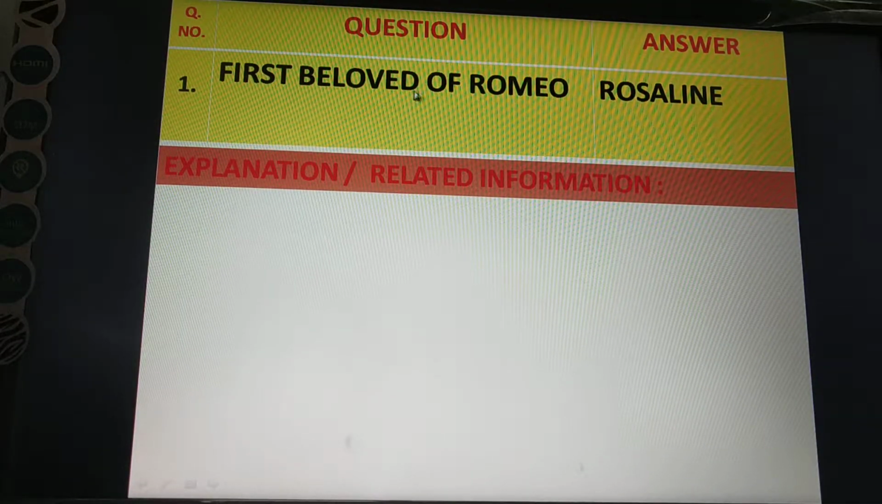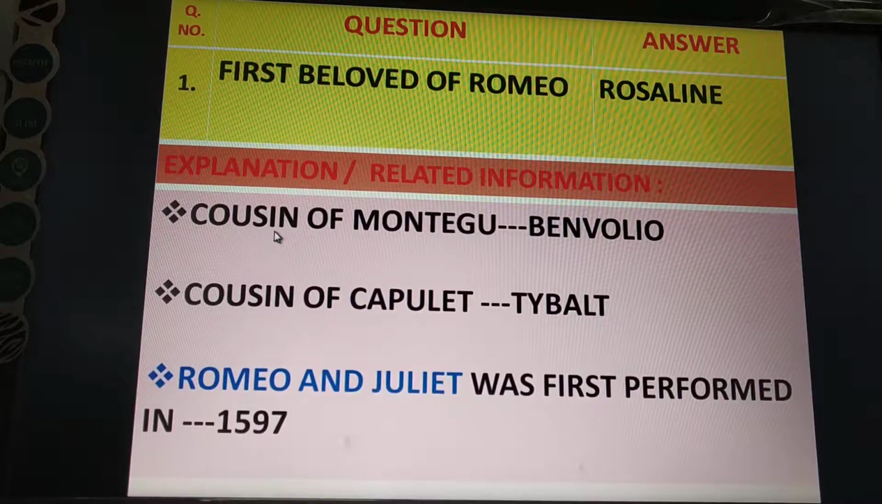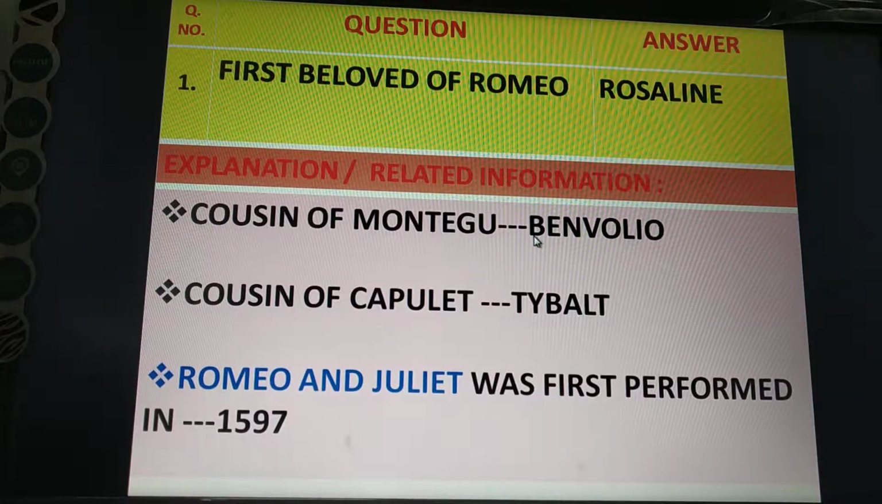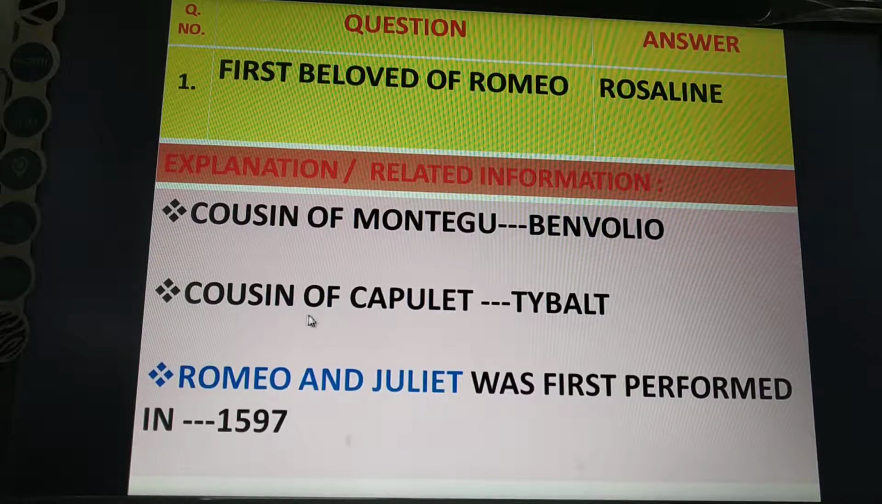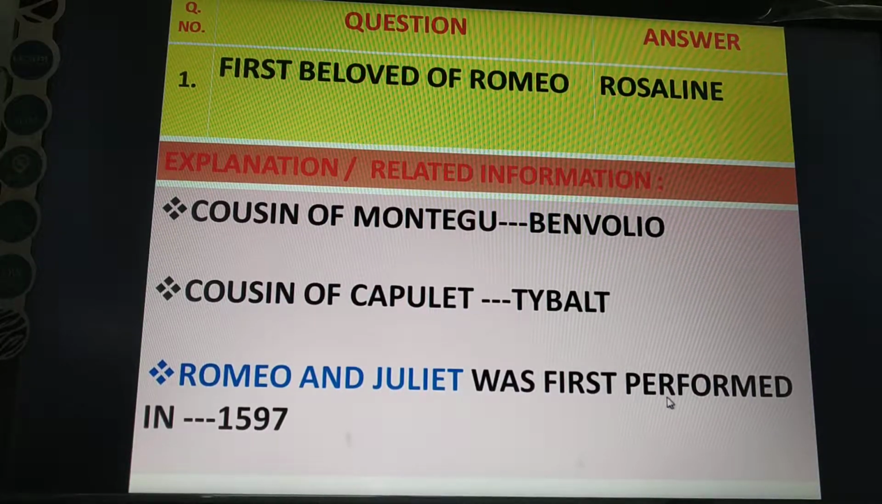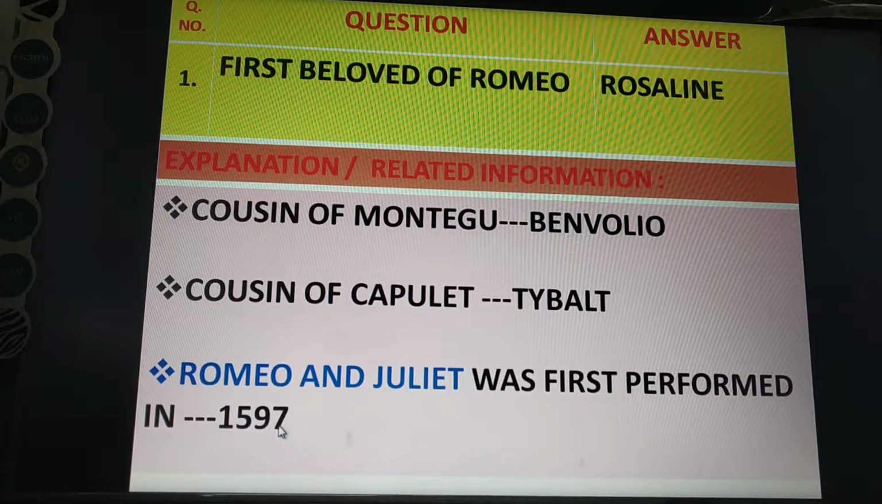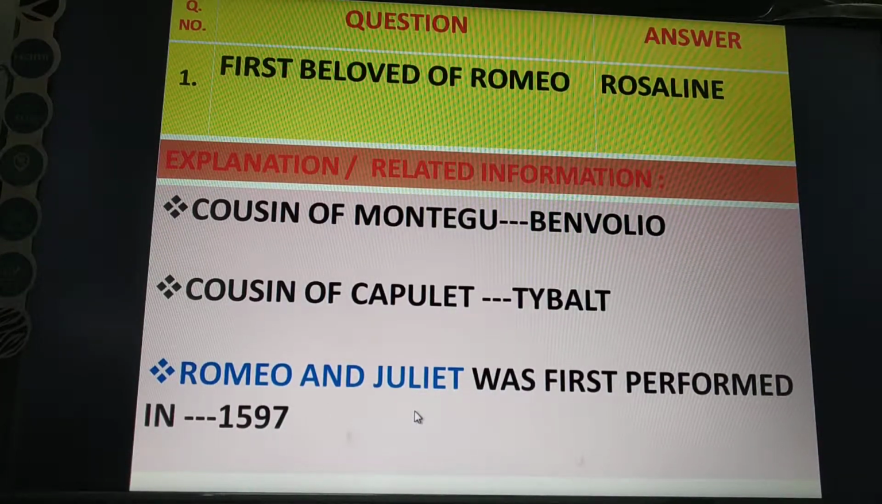First beloved of Romeo. In Romeo and Juliet, Romeo firstly loved Rosaline. Cousin of Montague family is Benvolio. Cousin of Capulet family is Tybalt. Romeo and Juliet was first performed in 1597. In 1597, firstly, this drama Romeo and Juliet was performed.